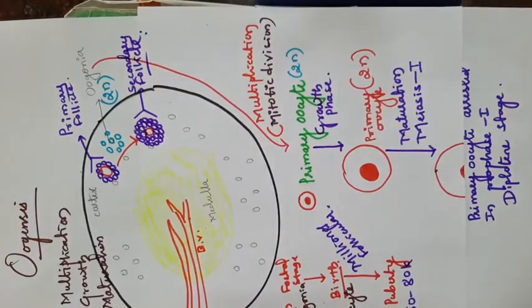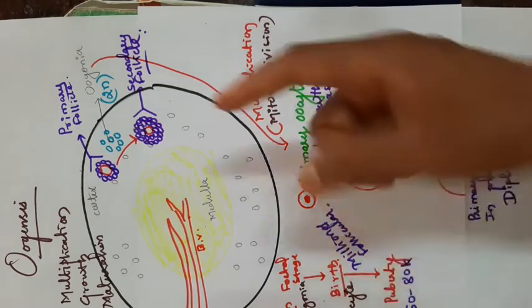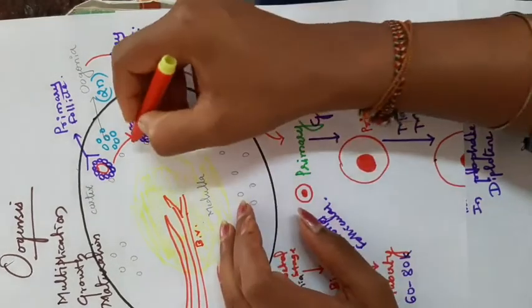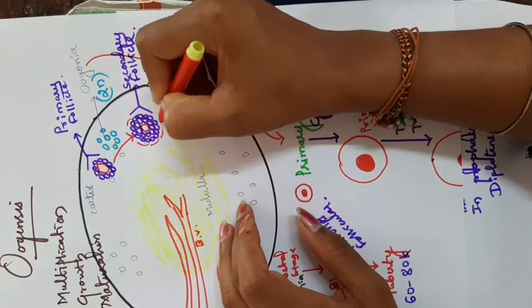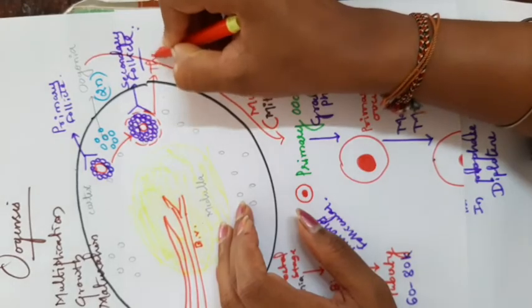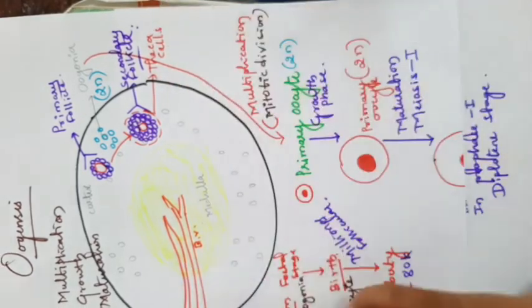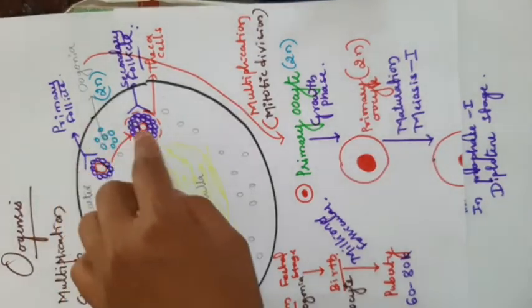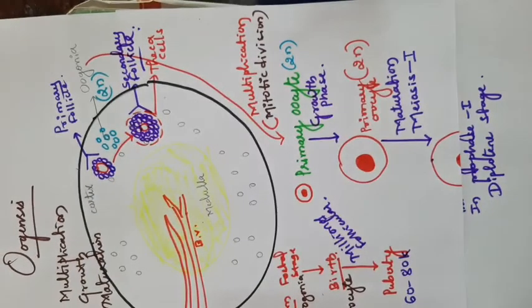After surrounding by the multiple layers of granulosa cells, again the theca structure will form. Some cells which attach, those cells are called theca cells, for protection. Remember, inside the granulosa cells, the primary oocyte structure is the same as it is. It is unable to complete its meiosis 1, that is prophase 1.